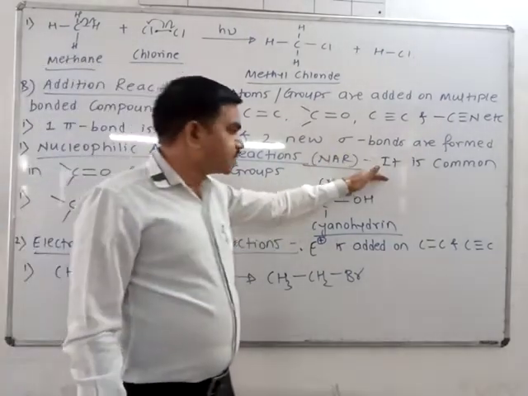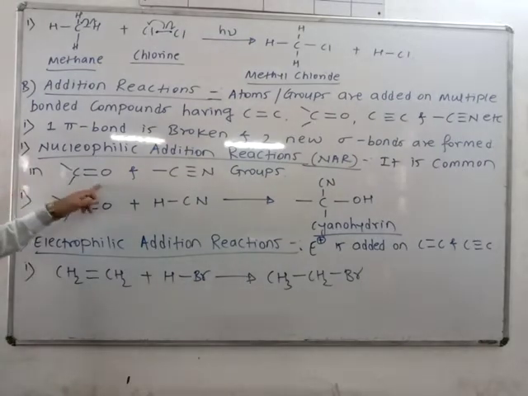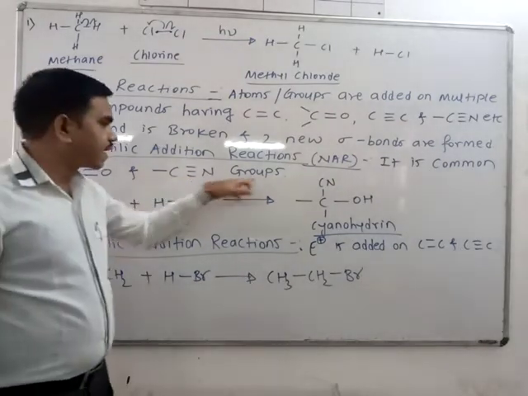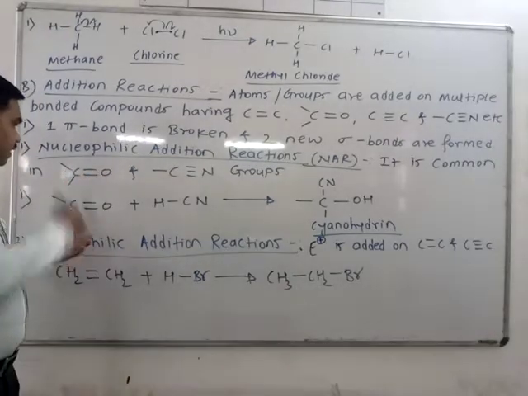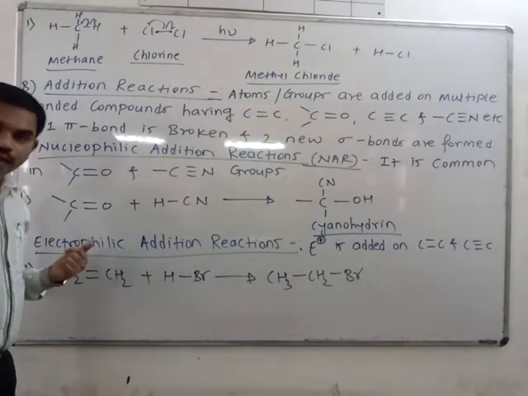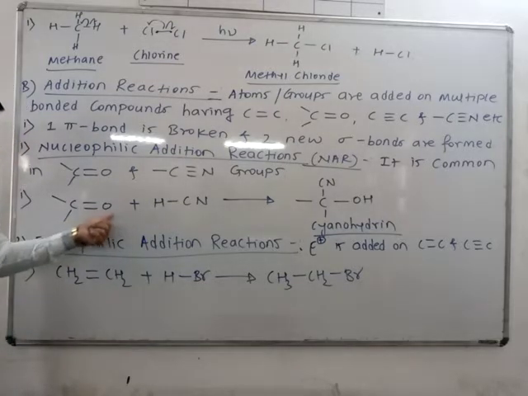This type of reaction is common in carbonyl and cyanide groups, meaning a nucleophile easily adds on these groups. See here, first example, carbonyl. As you know, in carbonyl, carbon carries a plus charge and oxygen carries a negative charge. This is a polar group.